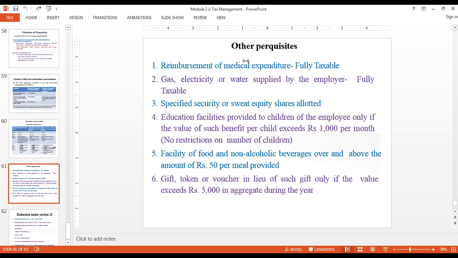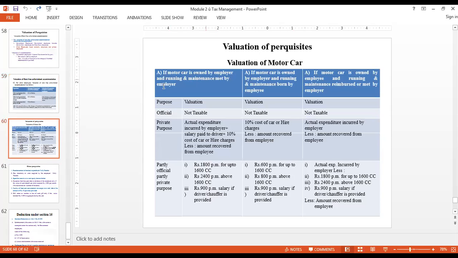This is as far as valuation of a motor car is concerned. If the motor car is owned by the employer and running and maintenance cost is met by the employer, what are the things that have to be taken into consideration? If the motor car is owned by the employer and running and maintenance cost is borne by the employee, then what has to be taken into consideration? If the car is owned by the employee and running and maintenance cost is reimbursed by the employer, what has to be taken into consideration? All these things are clearly mentioned here. We'll just go through this quickly. We are more concerned about part A.